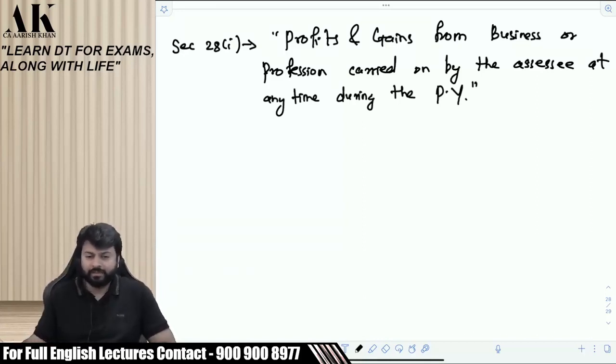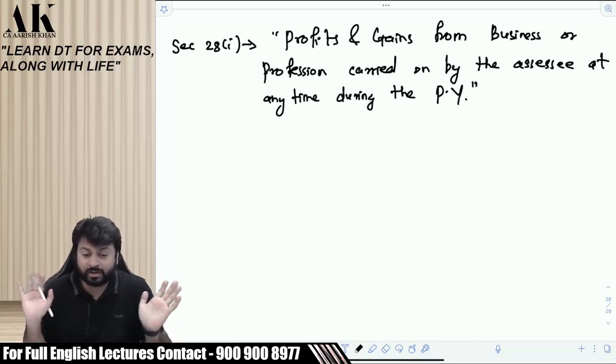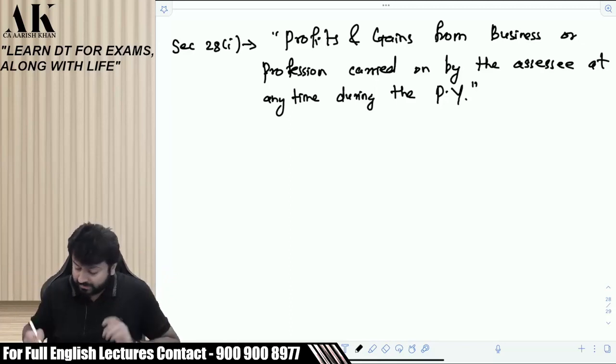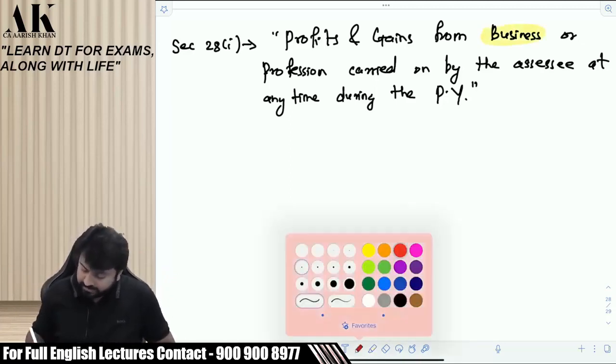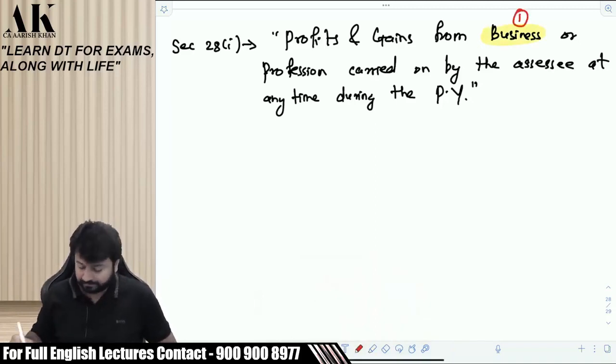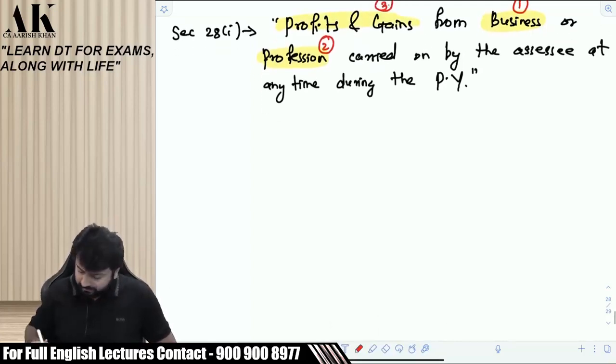It's not that easy. Please pay attention. There are a lot of things inside this. You are finding this a very general sentence, but it is not general. We need to understand what you mean by the term business. Sir, what is business? And what is profession? We need to understand the term profession. Sir, what are profits and gains? We need to understand what is included in that and what is not included. We also need to understand the phrase carried on by the assessee.